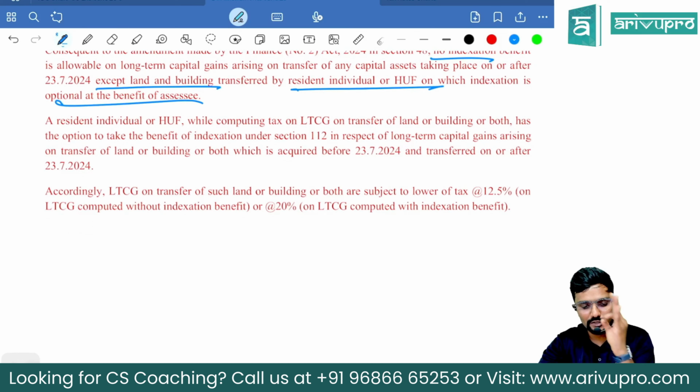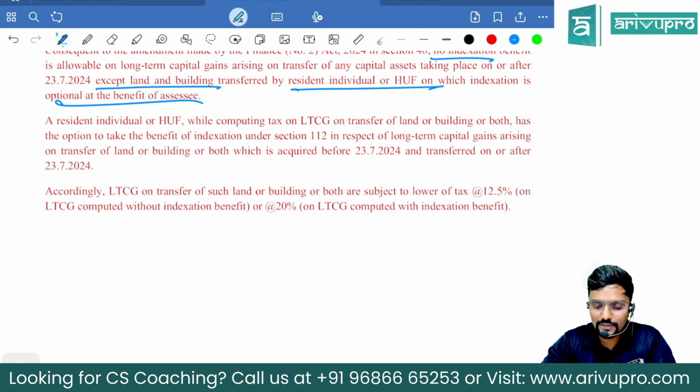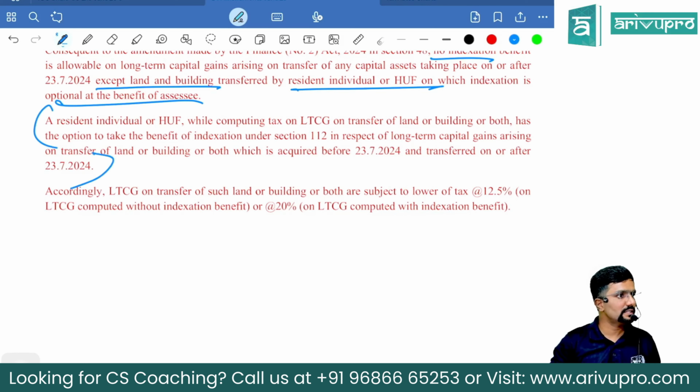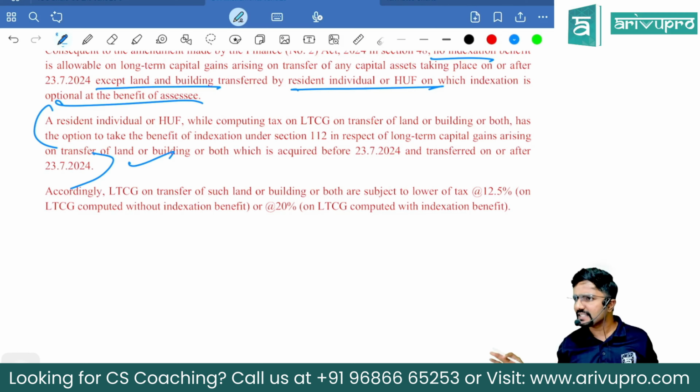A resident individual or HUF, while computing the tax on long-term capital gain on the transfer of land, building or both, has the option to take the benefit of indexation under section 112 in respect of long-term capital gains arising on the transfer of land or building or both, which is acquired before 23rd July and transferred on or after 23rd July. Only in this case, indexation is available. Any other asset, any other assessee, no indexation.